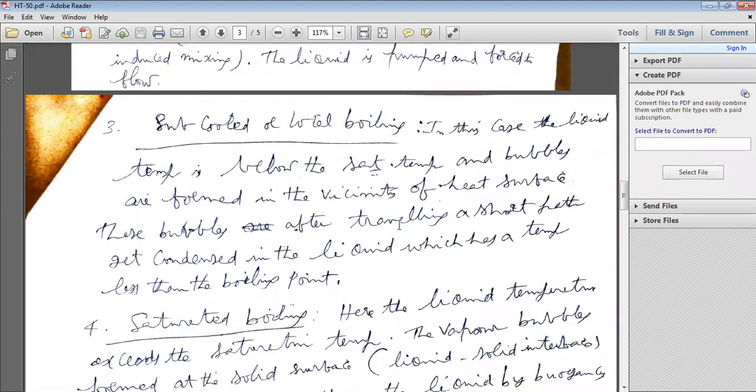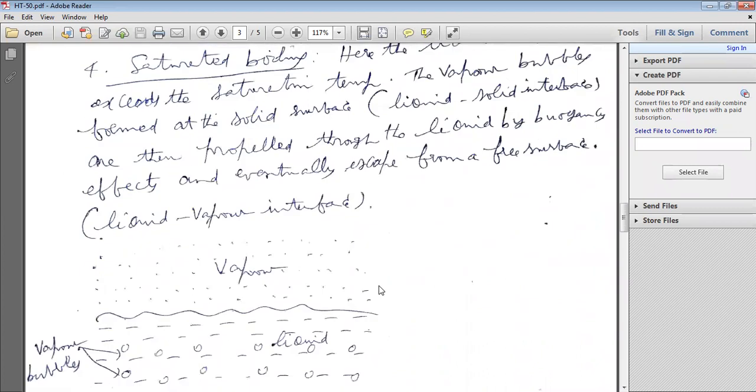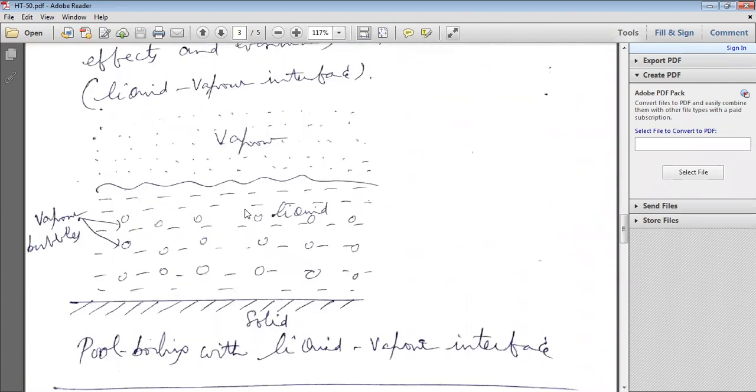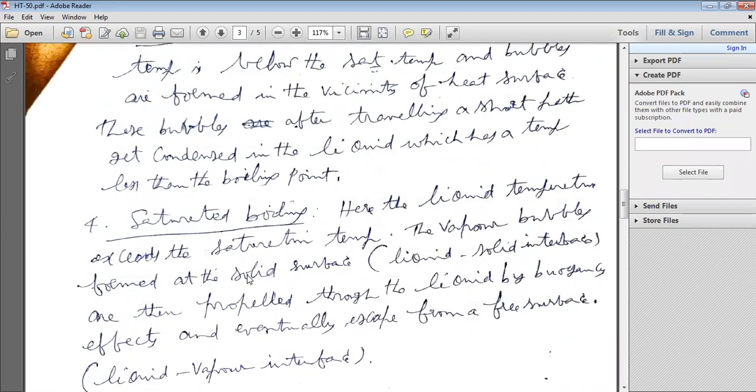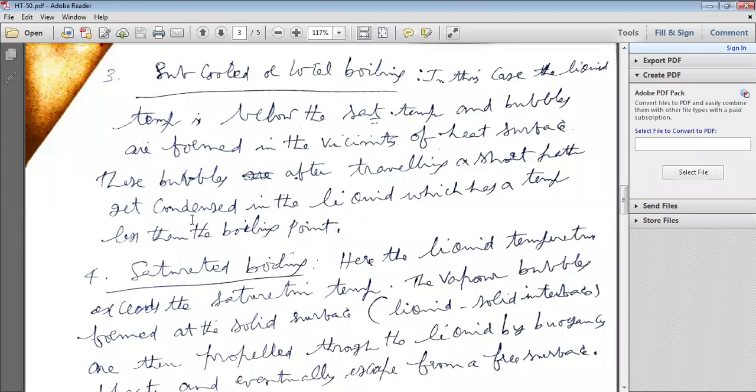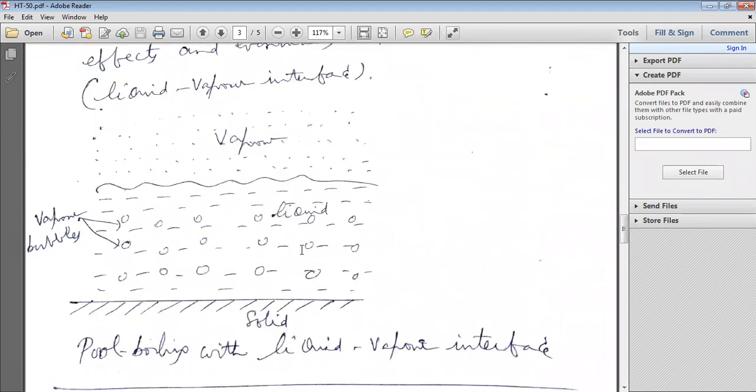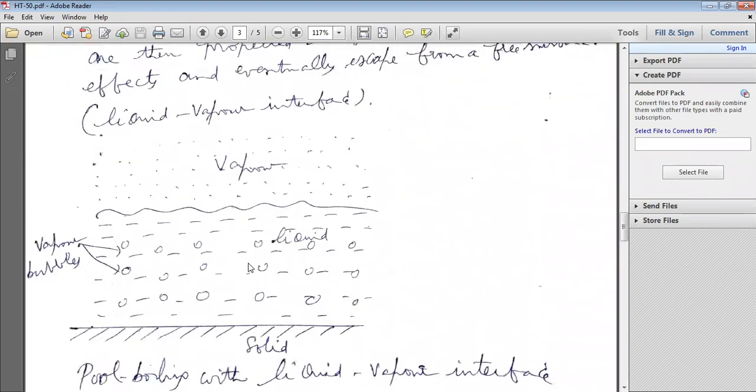These bubbles, after traveling a short path, are again vapors that condense back into liquid, going in the downward direction, traveling a short path and getting condensed in the liquid, which has a temperature less than the boiling point. If the liquid temperature is not reaching the boiling point, then initially in pool boiling, due to free convection, to some extent bubbles are formed and they get condensed back.